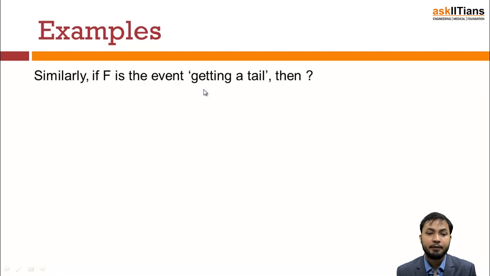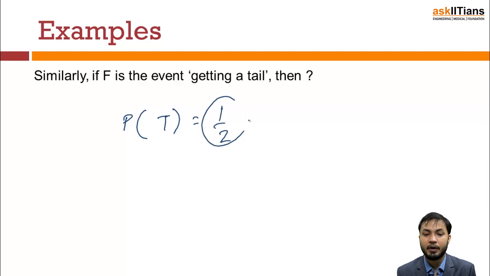Similarly, if F is the event of getting the tail, then also in that case 1 by 2 will be the probability of getting a tail, right? Probability of getting a tail is 1 by 2. Alright, so that is all in this part of probability. Stay tuned for more videos.